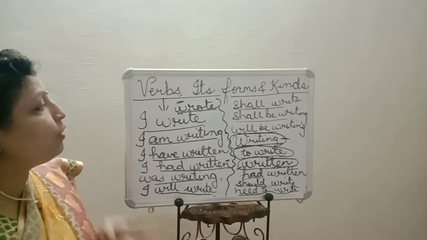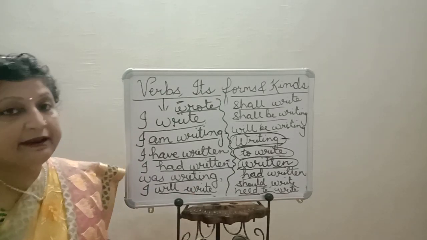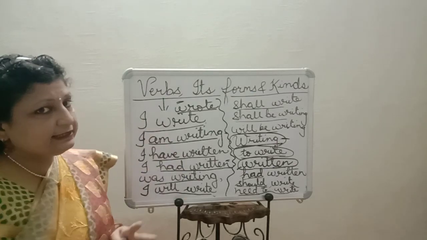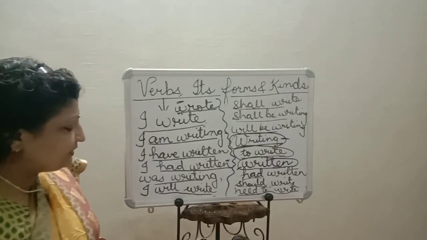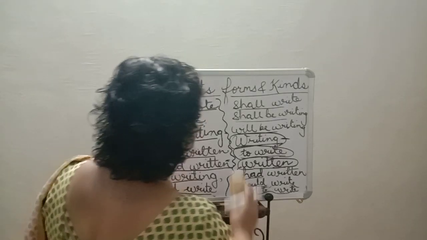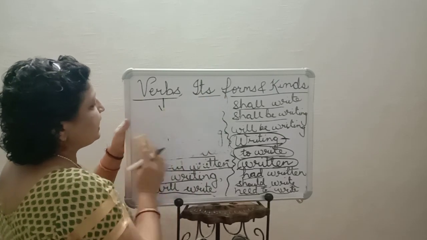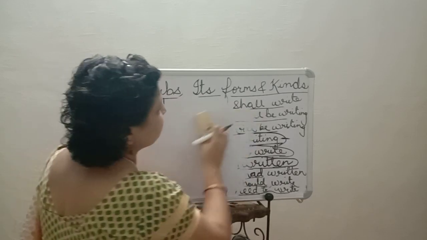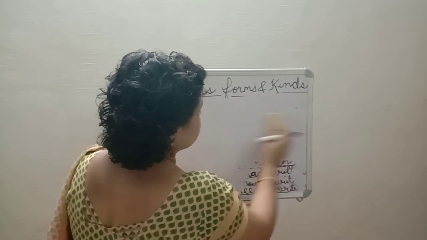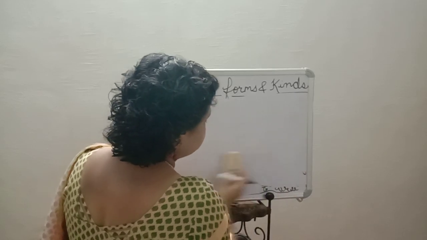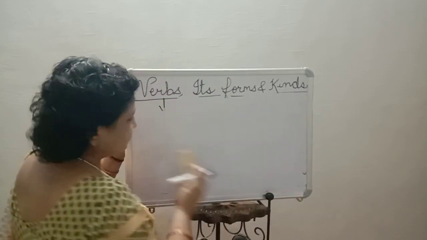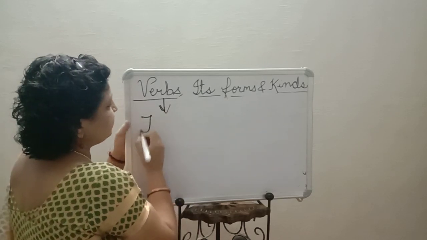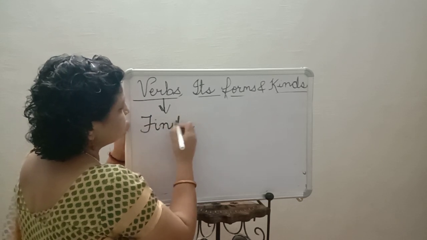Now, there are some more forms like I can write, I may write, or I might write, I could write. So, all these words are also there. So, with this we see that there are some words which are limited by time and action. They are called as finite verbs. What are they called? Finite verbs. They are called as finite because time is definite in that. We are sure of the time. So that is why it is called finite verb.